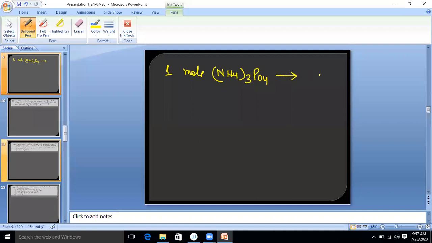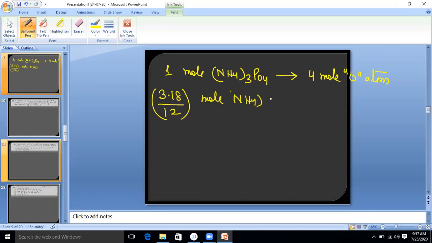Now it is given, how many moles did you get? 3.18 divided by 12 mole of (NH4)3PO4 contains how many moles? 3.18 divided by 12 multiplied by 4 mole oxygen atoms. Now solve it and answer. What is the answer in this case?